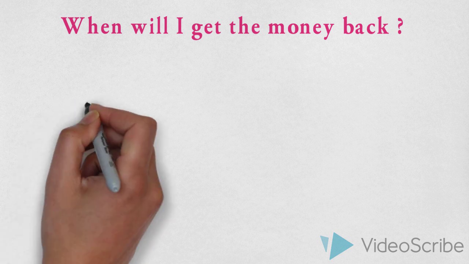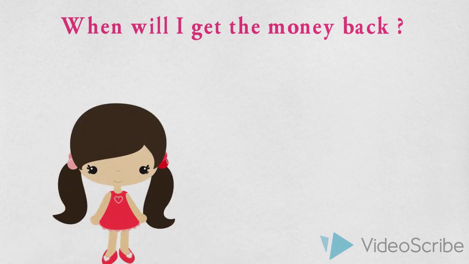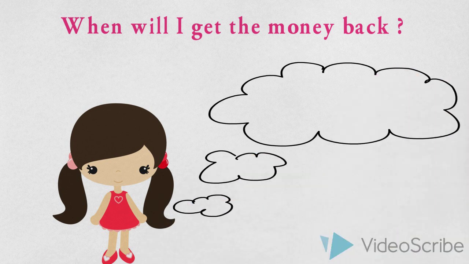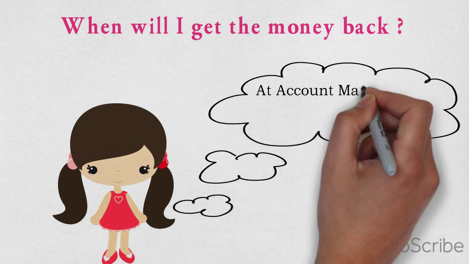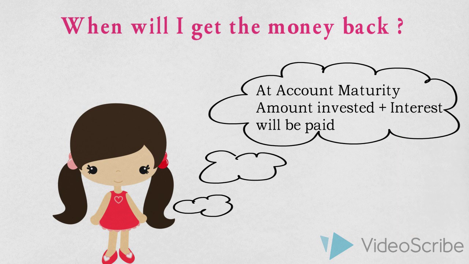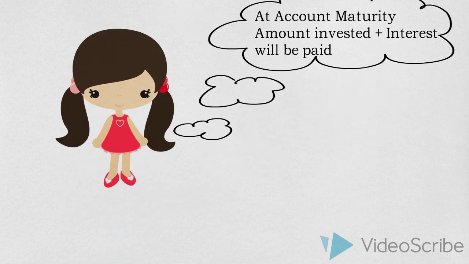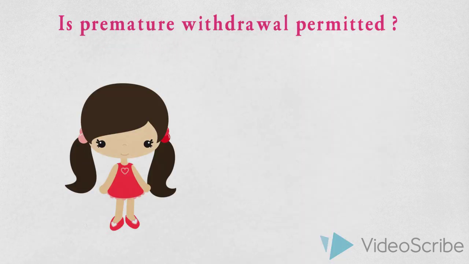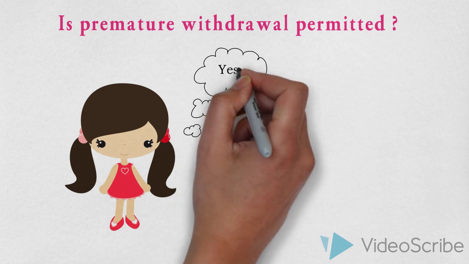Next up, we will see when you will get back the money that you've deposited in this account. The money that you deposited in this account will be given back to the girl child in whose name the account has been opened, and will be given to her at the time of maturity of the account. The amount that is invested as well as the interest accumulated on it will be paid to the girl child.